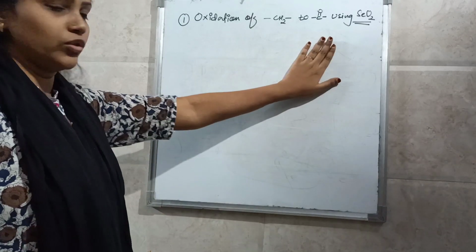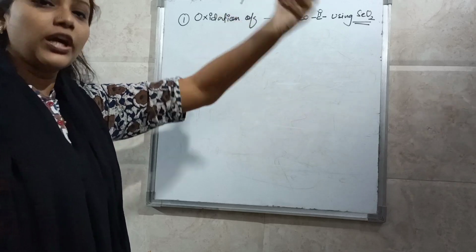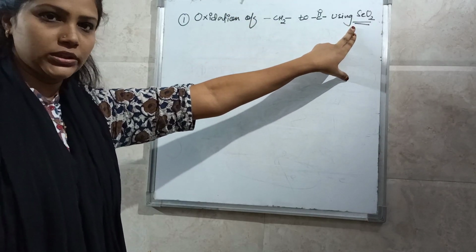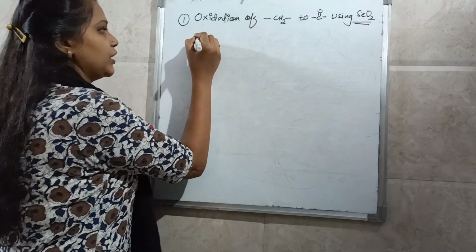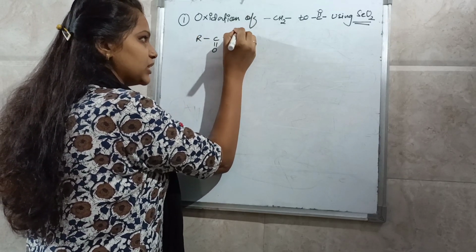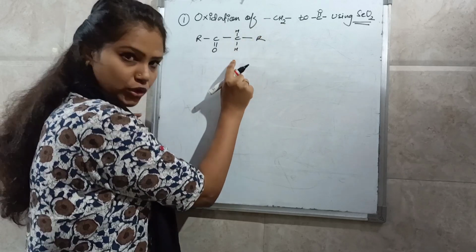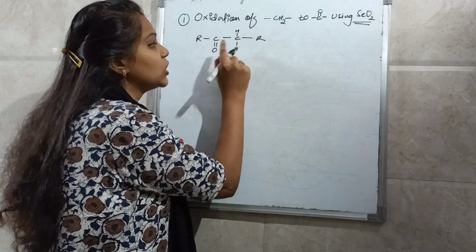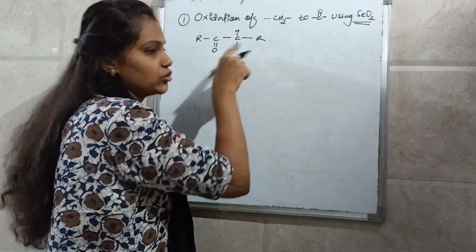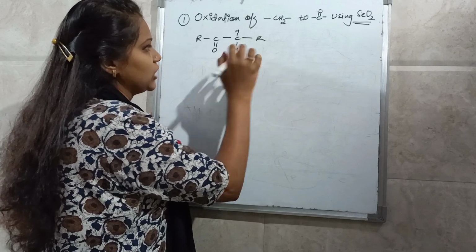So the methylene group adjacent to a carbonyl compound is oxidized to a carbonyl group by using selenium dioxide. See the example. If you have a carbonyl group and a methylene group, this is CH2. So this is an active methylene group. It is considered active because this proton is acidic in nature, so this proton is also known as the active proton.